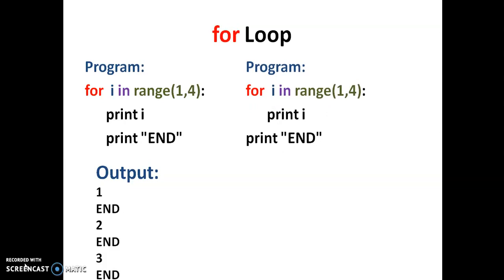Say if you want to print the end statement only once, that is, after printing all the values, then we can write the print end statement outside the indentation of the for loop, with the same indentation as the for. Then it executes after the for loop. So it prints the output as 1, 2, 3, and end only once.